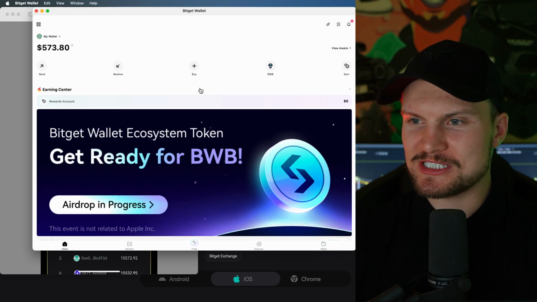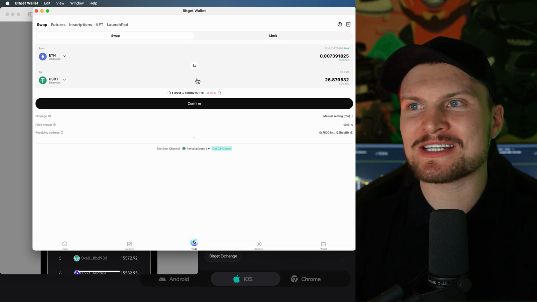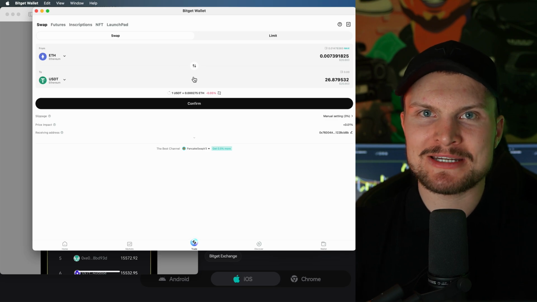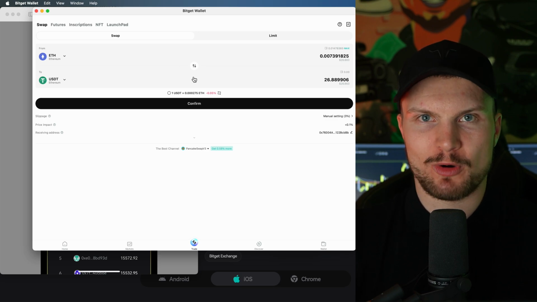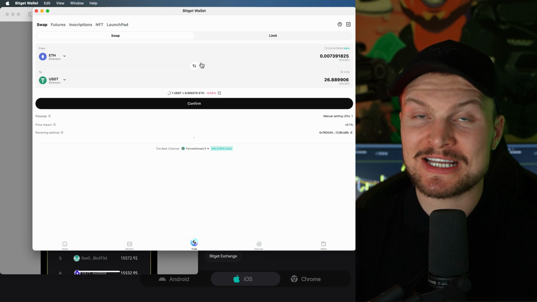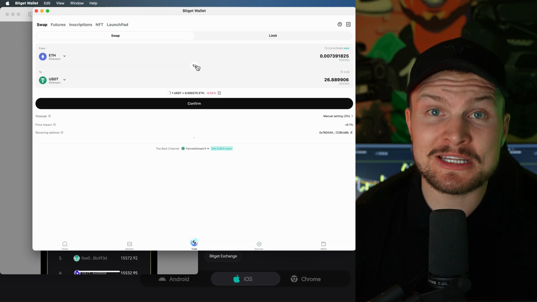So for swapping, you can simply click on trade, and this is the place where you can swap tokens forth and back. If you want to swap large transactions, I would recommend you do this on BITGET on the spot trade window. However, for convenience factor and for small amounts and super fast, I would do it in the wallet directly because it's convenient and fast.